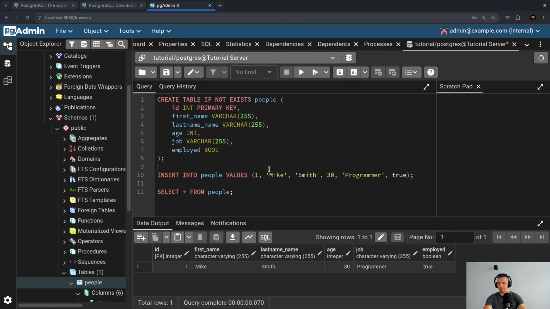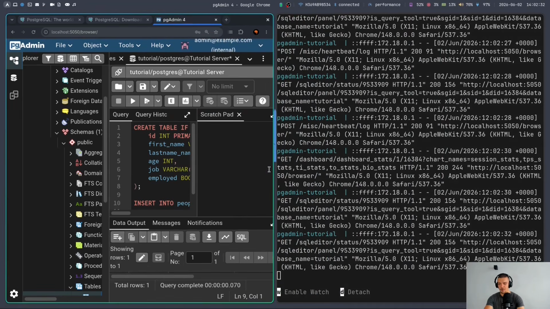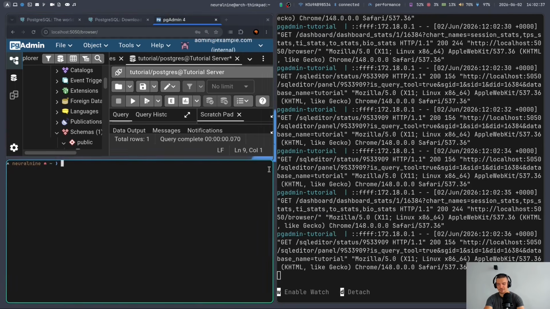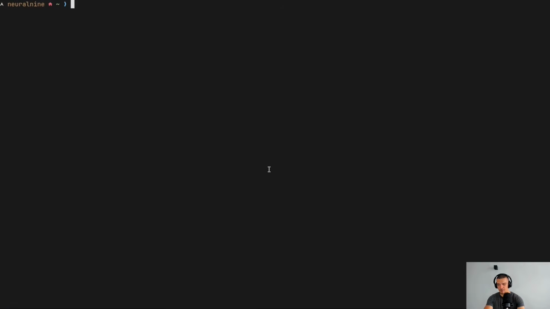Now, before we go deeper into SQL and into the different statements that we can use, let me show you how we can also connect with a CLI tool. So not with pgadmin if you don't like the user interface. If you like to stay in the terminal, you can also use PSQL. So what do we need to do here? We need to just say -h and the host. Since pgadmin is running inside another container, we need to provide Postgres as the host.